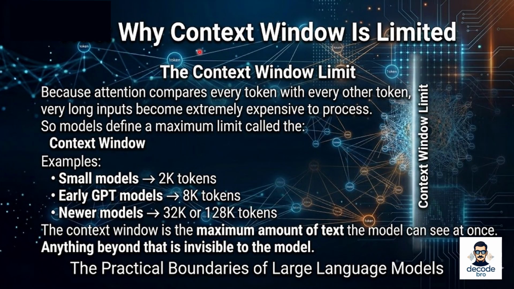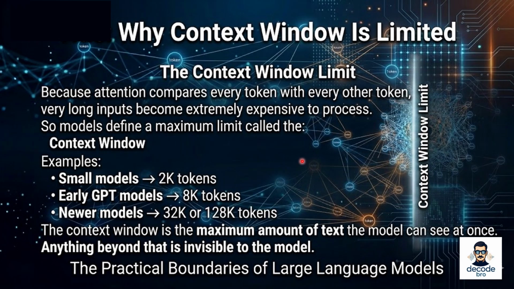The context window is limited because attention compares every token with every other token. Extremely long inputs become very expensive to compute. This is why AI models define a maximum limit known as the context window. The context window is simply the maximum number of tokens the model can process at once.